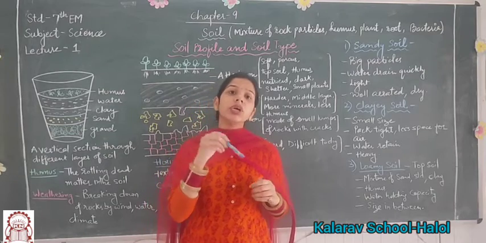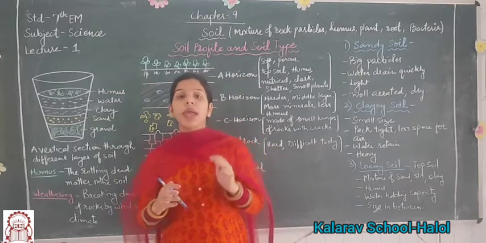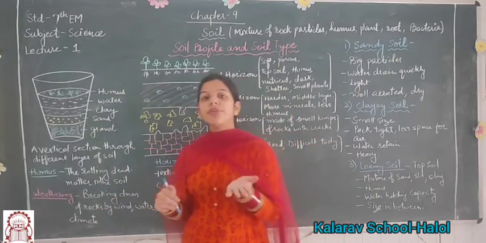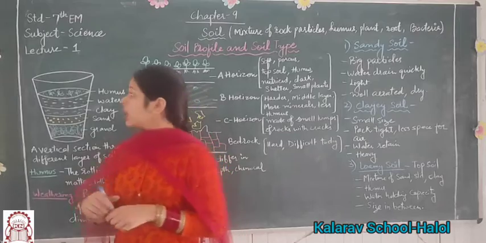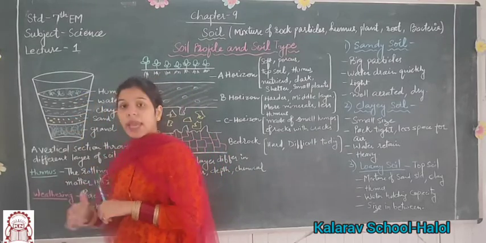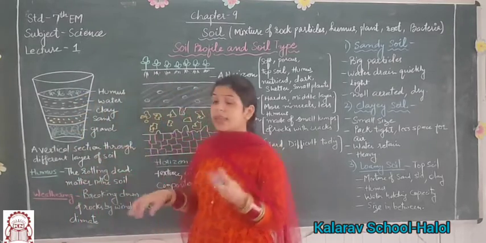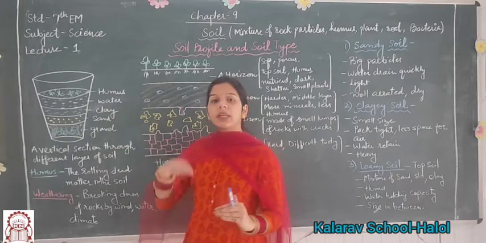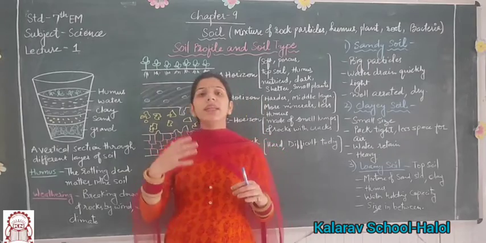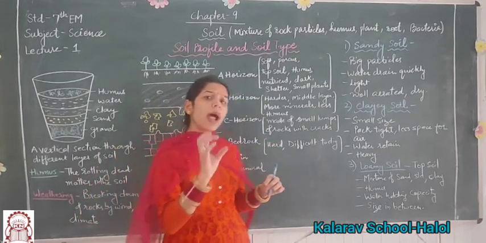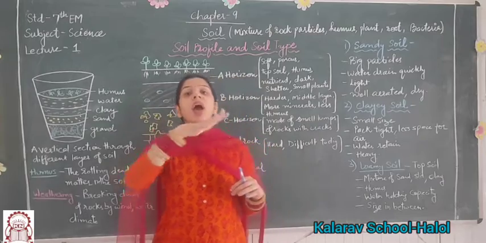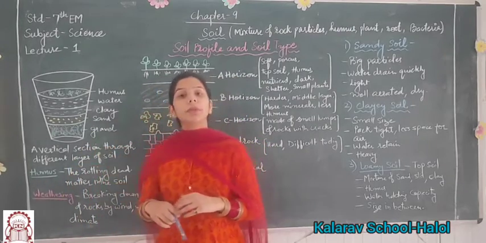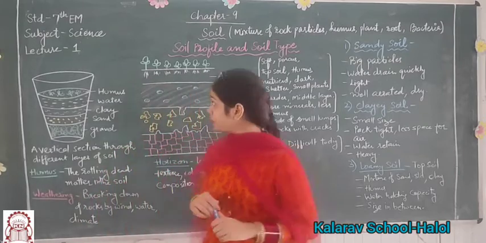Stir the contents with a glass rod and let it stay for a few hours, and after a few hours you can see different layers formed. Gravel, that is heavy particles, settles down at the bottom, the sand particles are floating in it, and the dead organic matter or roots of plants or leaves are floating above. This experiment can be done by you at home.